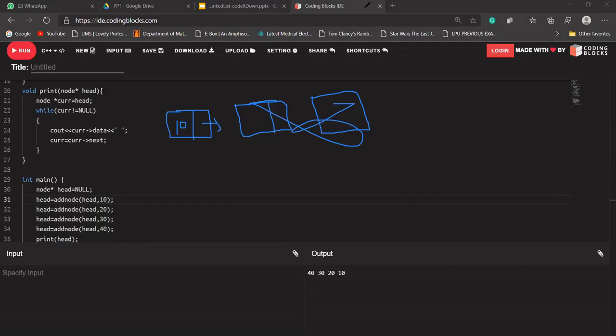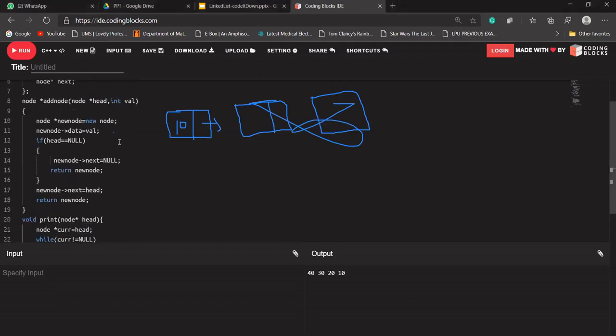Let me go through the code again. So what it will say is the new node's next. We are talking about the new node's next. Now, in this line, the next will be null because at the starting head will be equal to null. So this condition will run true, and in its next part it will store a null value and return the new node.